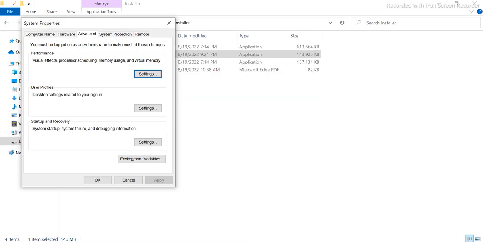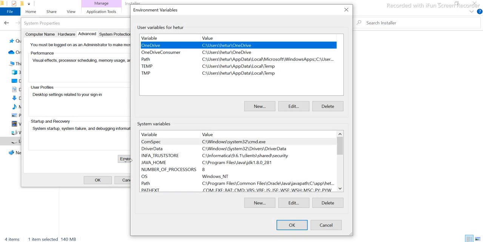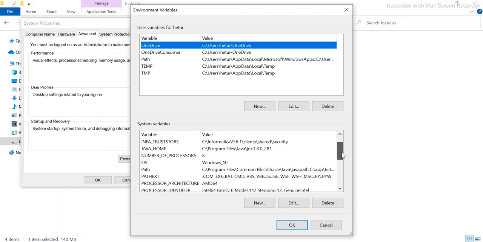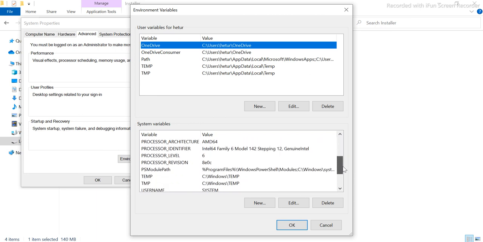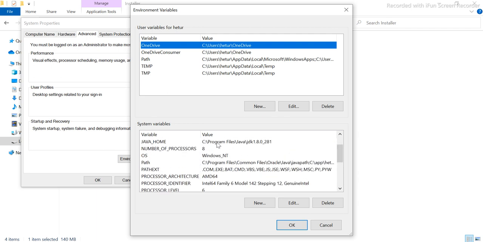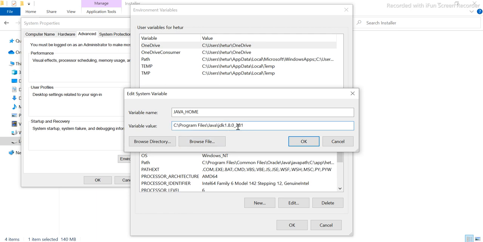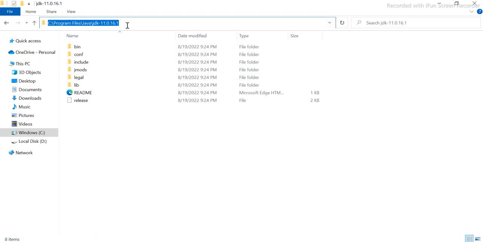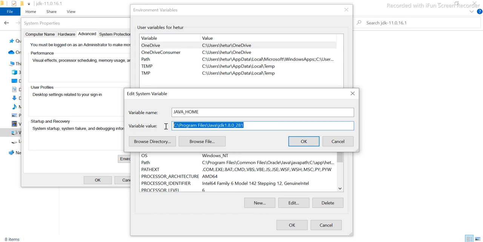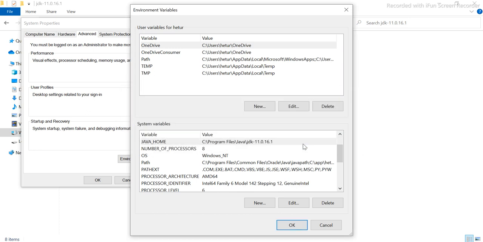We have to go to env and then go here. I already had Java 8 before, so I need to go to JAVA_HOME in the system variables. I already have JAVA_HOME. Let me see where it is. Yeah, this is the home. Here you see it is already 1.8, and I need to replace it if I want to use the new one. This is 11, the one that we just installed, so let me copy this and open it here. I think we are all good now.